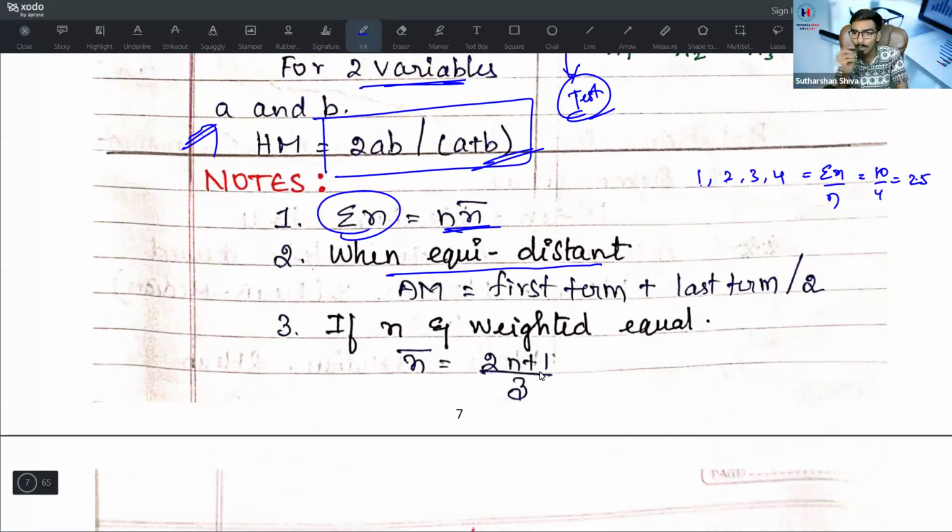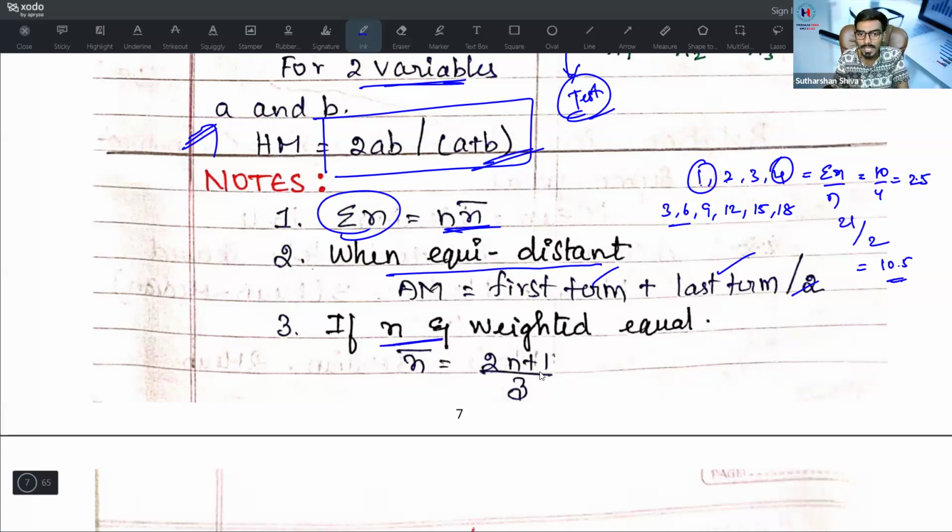Whenever you come across equidistant data, it may be 3, 6, 9, 12, 15, 18, like that, and you need to find the arithmetic mean, what you need to do is first term plus last term divided by 2. For 1, 2, 3, 4, the first term plus the last term is 1 plus 4 divided by 2, 5 divided by 2, 2.5. Easily done. For 3 to 18, 3 plus 18 is 21, and 21 divided by 2 is 10.5. 10.5 is your answer. That's it.